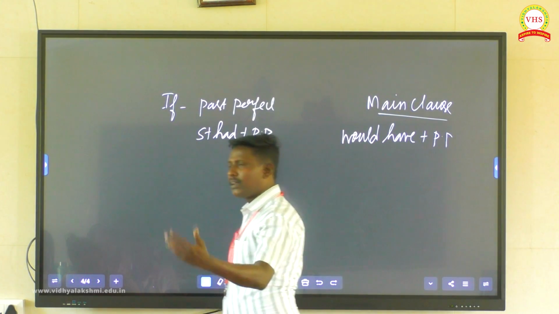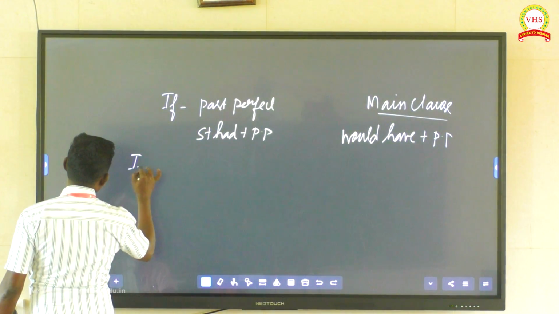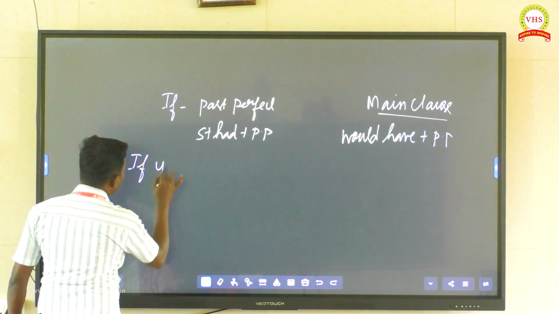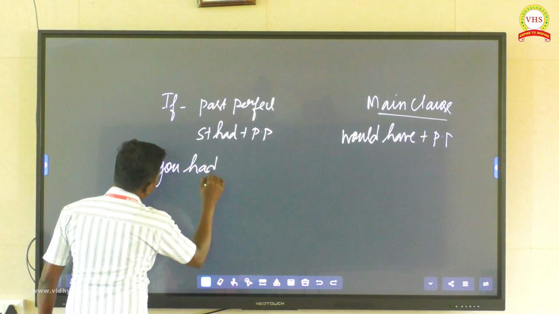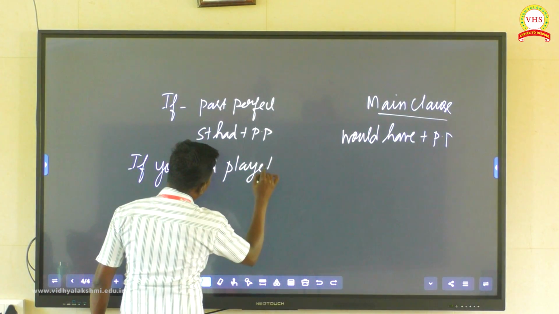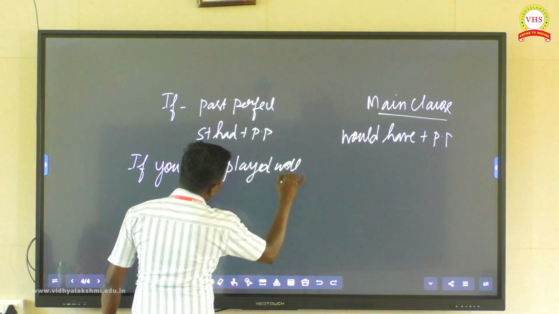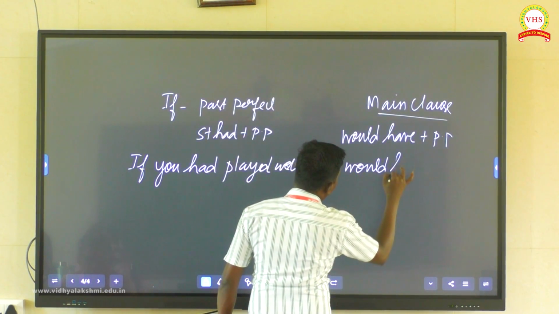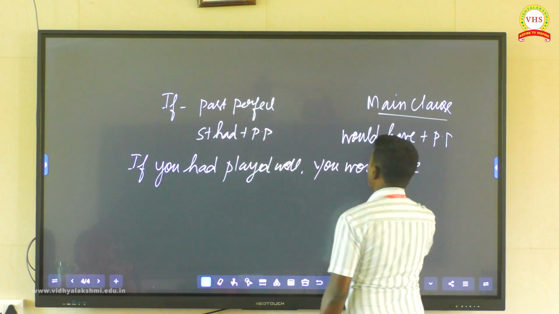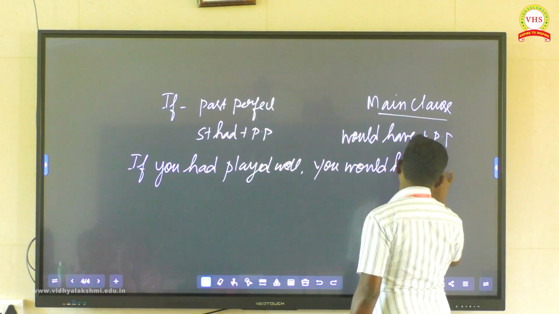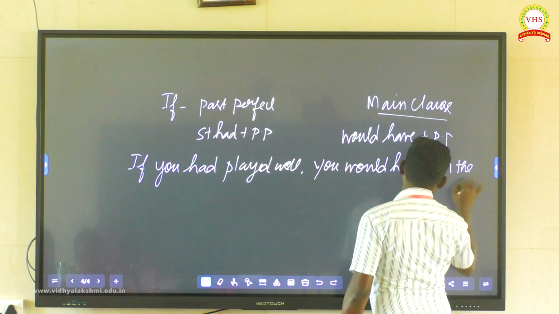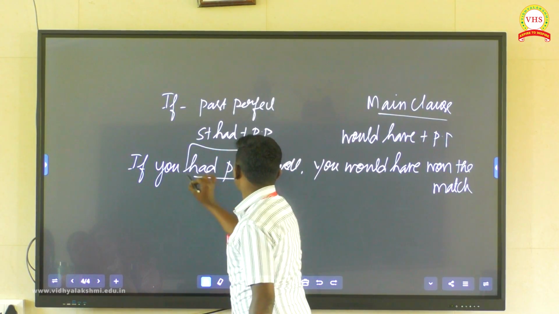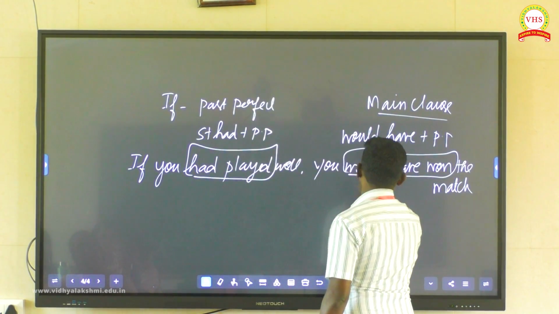The same sentence, could you tell me? If you had played well, you would have, what is the past participle form of win? Won the match. You would have won the match. So past perfect, had played, and would have plus third form.